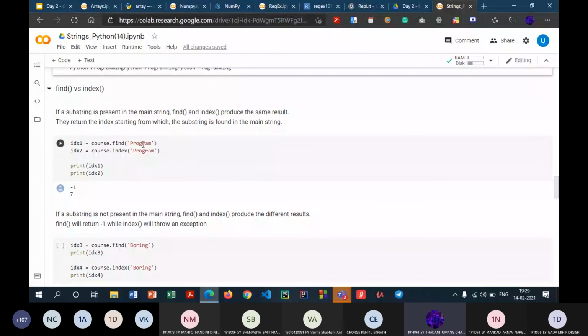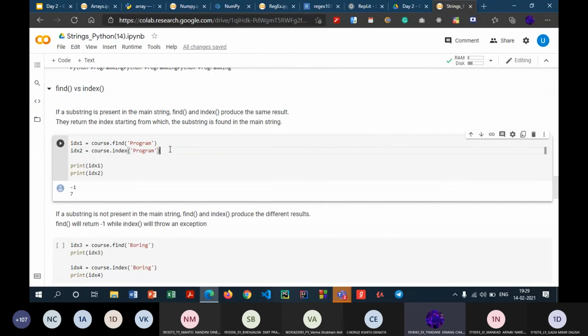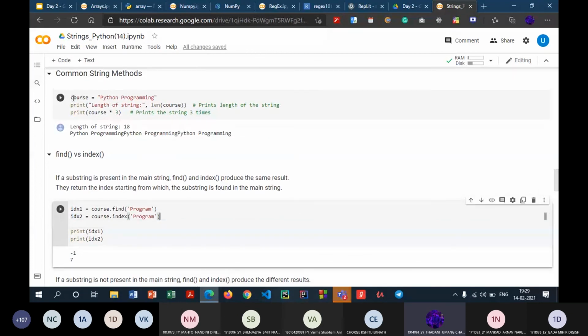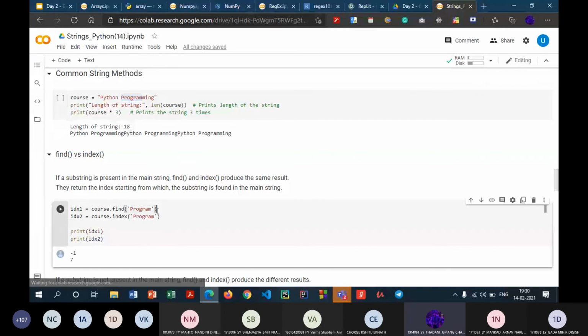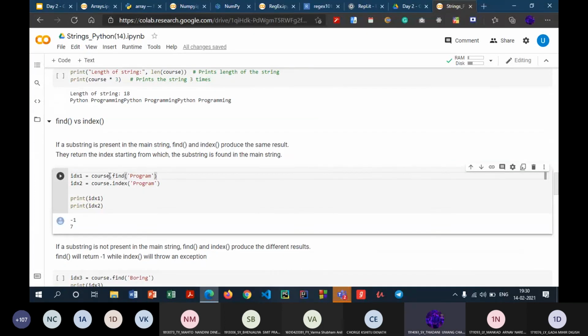Next is the find method and the index method. The task of both these methods is to find the index at which a particular string occurs. Consider this variable course, whose value is Python programming. Now I want to search at what index we have this particular substring, that is program. I have two methods to find that substring, one of which is the find method, and the second one is the index method.